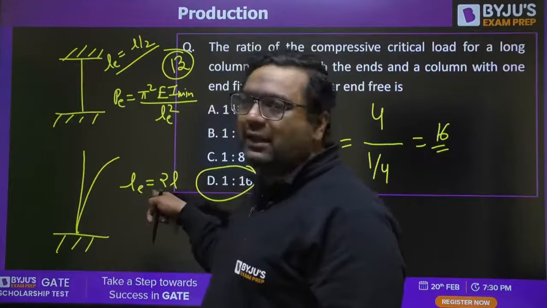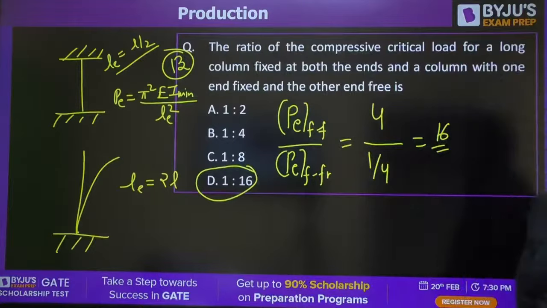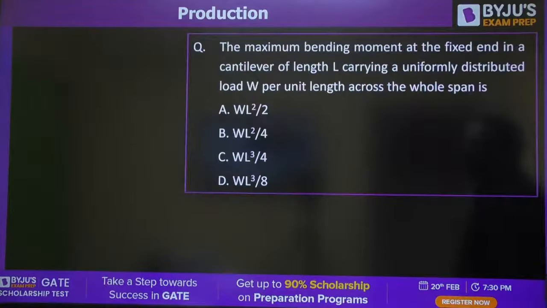And here 2L in the denominator. So 4 into 4 will be 16. Answer is D.